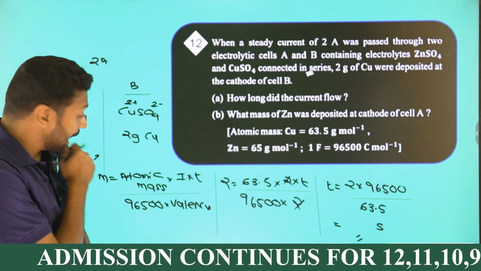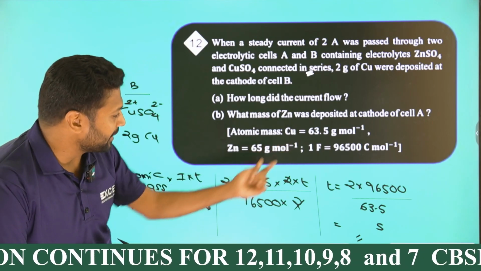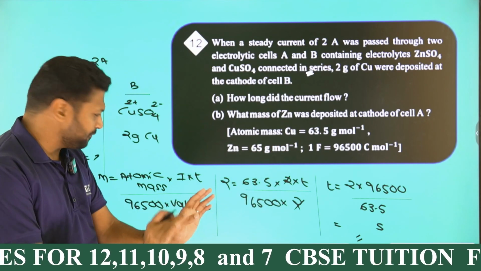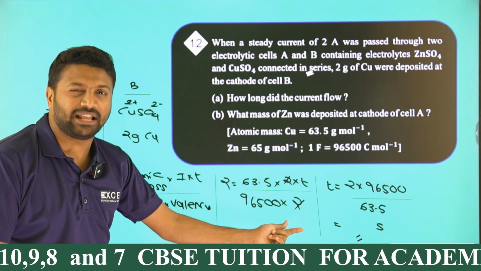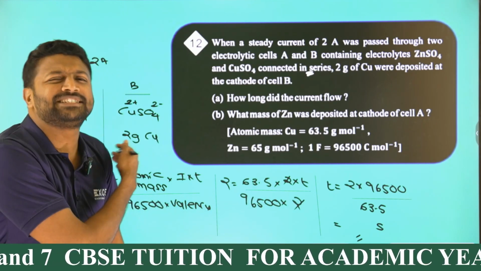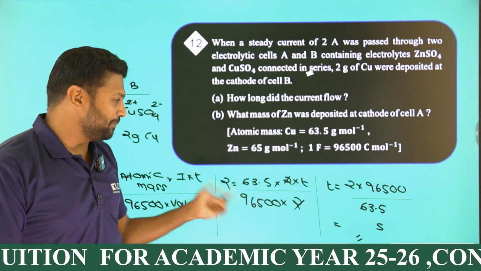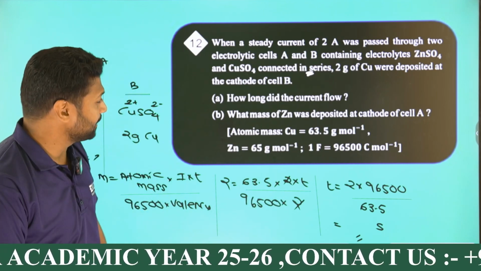So the deposited mass M is given to be 2 gram. Atomic mass of copper is 63.5. Current I is again 2 ampere. Time we have to find out, keep it T, divided by 96500 into valency. Valency will be 2, because here is the charge, and valency will be the same as charge. 2 and 2 get cancelled. Cross multiply. Time will be in second. Go for the second part.